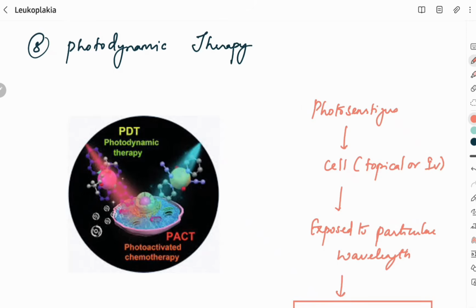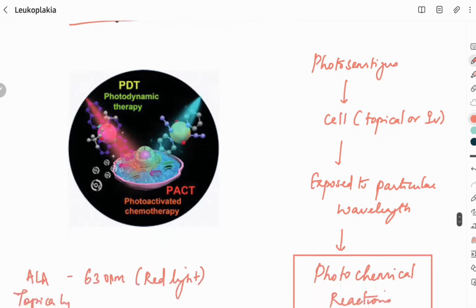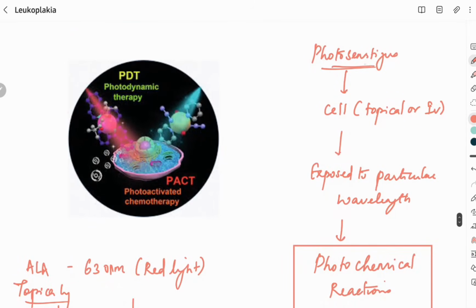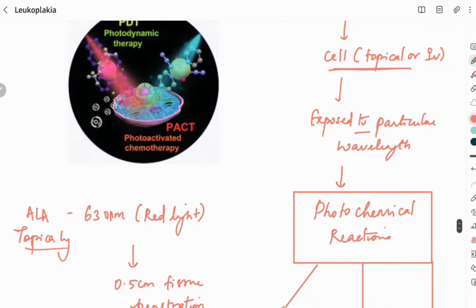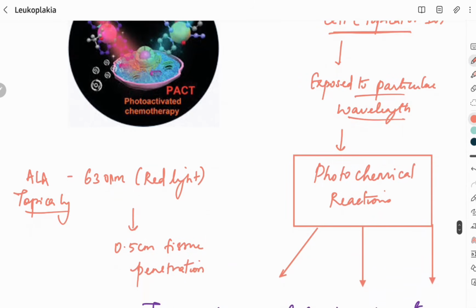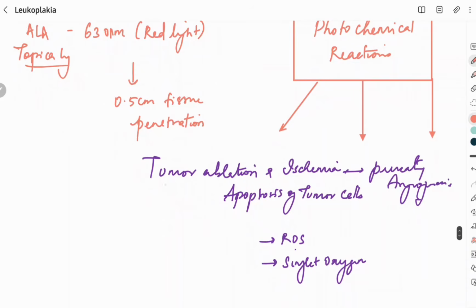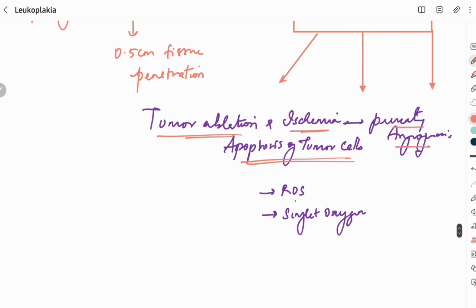A recent modality of management of leukoplakia is photodynamic therapy, where we use photosensitizers of a particular dye, applied directly to the lesion. In leukoplakia, it can be given topically and exposed to a particular wavelength of light, resulting in a photochemical reaction. This photochemical reaction results in tumor ablation and ischemia, thereby preventing angiogenesis and causing apoptosis of the tumor cells. This reaction is caused by a variety of reactive oxygen species and singlet oxygen molecules.